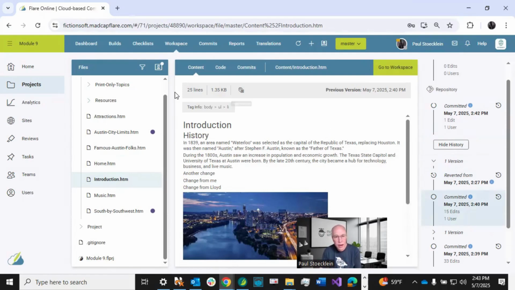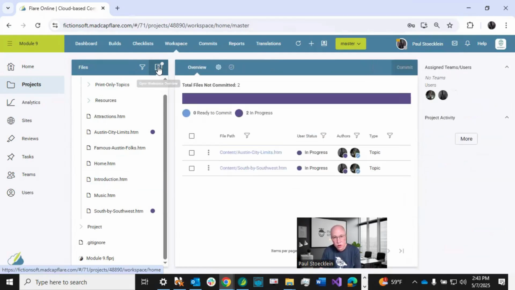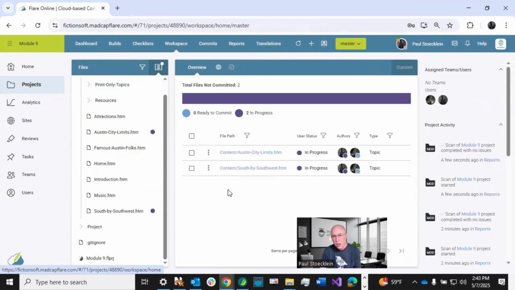Now let's go back one more time to this workspace overview. You not only have the option of committing files one at a time when you're in there, but you can also come into the overview, and if everything is good and everyone has the check marks in here, other than me, since I'm right here, I don't have to go through the step of saying ready to commit. I'm the only one left.